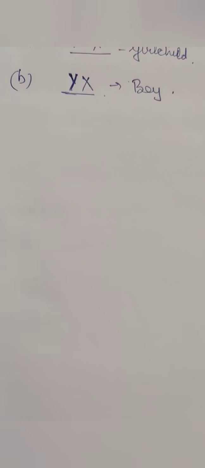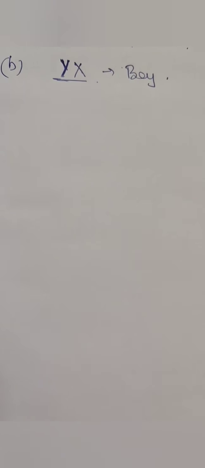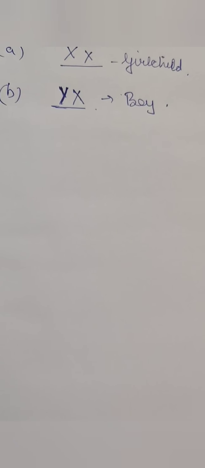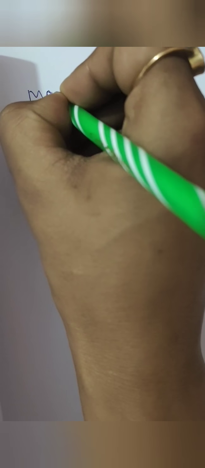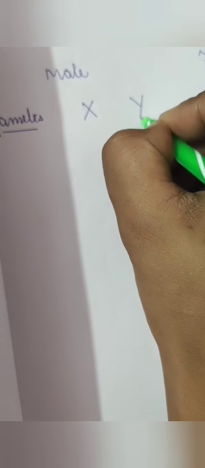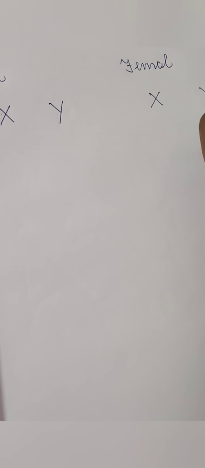Therefore, there is a 50% chance of a boy and a 50% chance of a girl child. If we cross a male and a female, the male will have X and Y gametes, and the female will have X and X chromosomes.